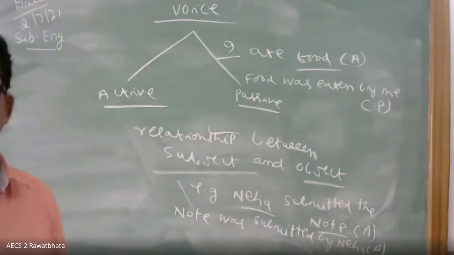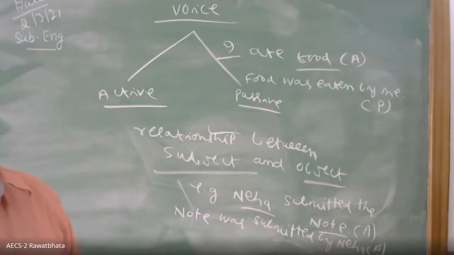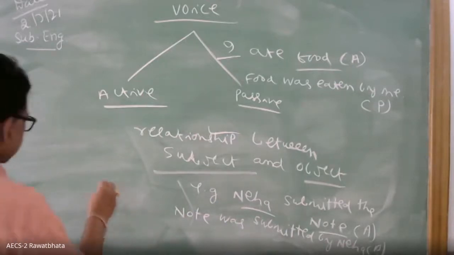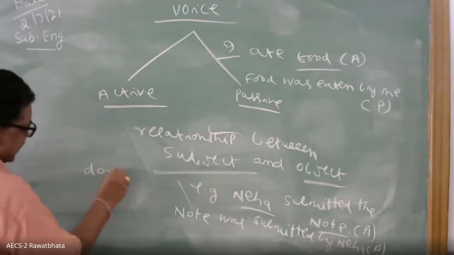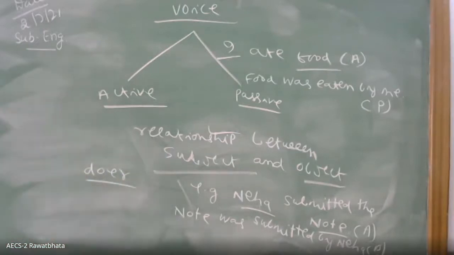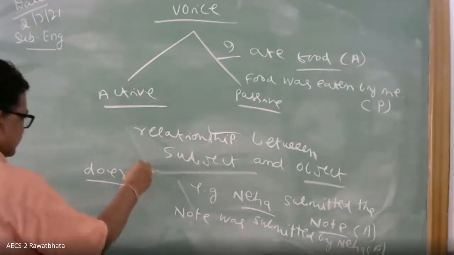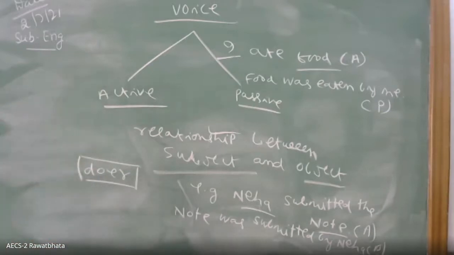So when the subject of the sentence is the doer of the action, doer means himself or herself does the action, it is called active. When the subject of the sentence becomes the receiver of the action, it is passive. So two rules I told. First one is that it is the doer of the action in the active; in the passive it is the receiver of the action.